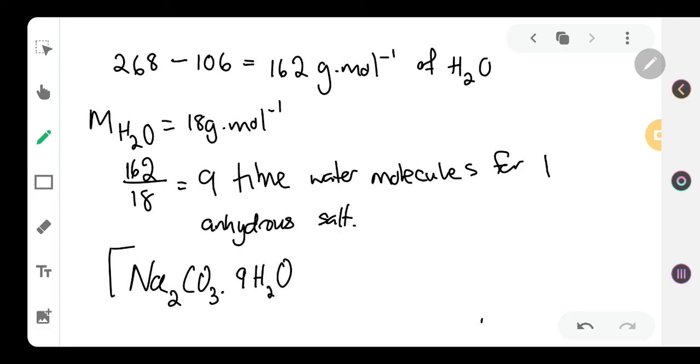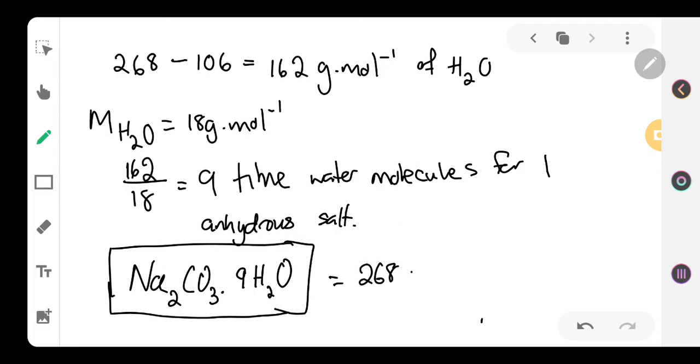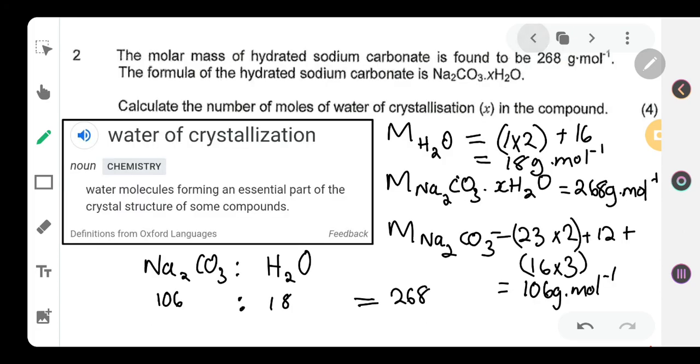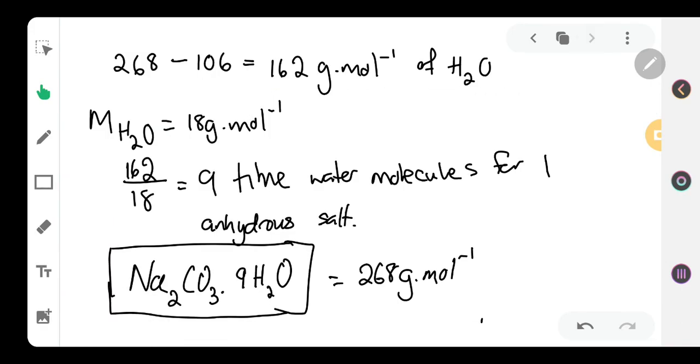And if we do the calculation of molecular mass, we should find the value to be 268 grams per mole, given that that was what they told us the molecular mass is for the hydrated sodium carbonate. All right, so I hope that was easily explained to you. And if you have any problems, just let me know.